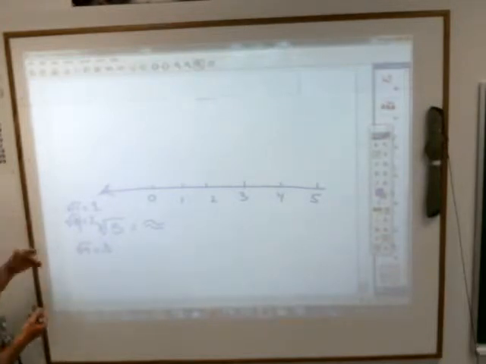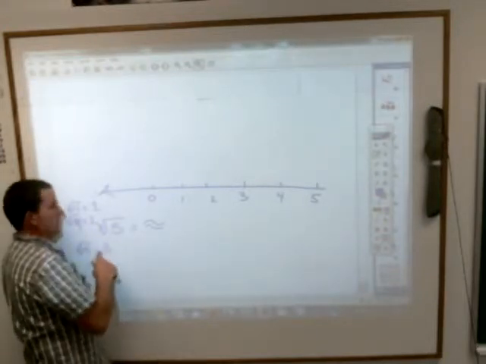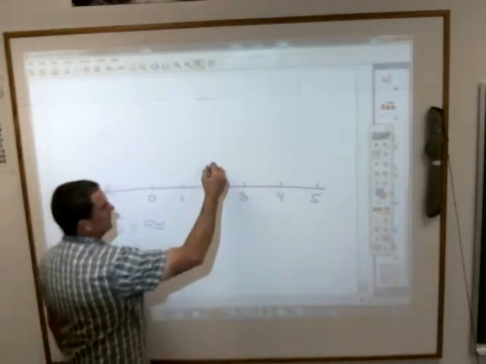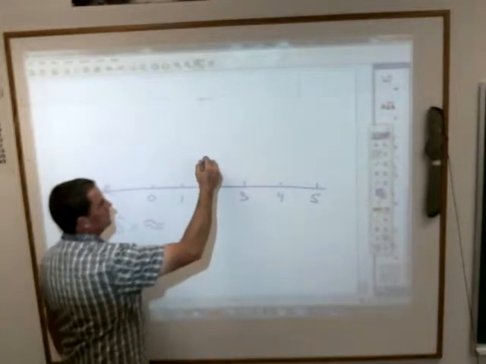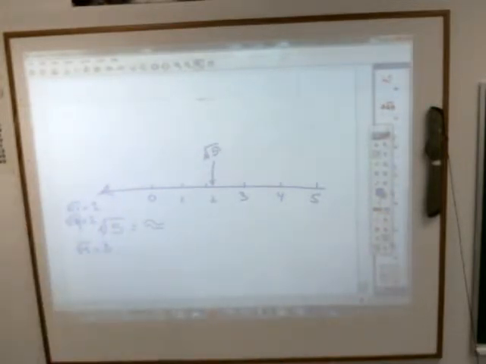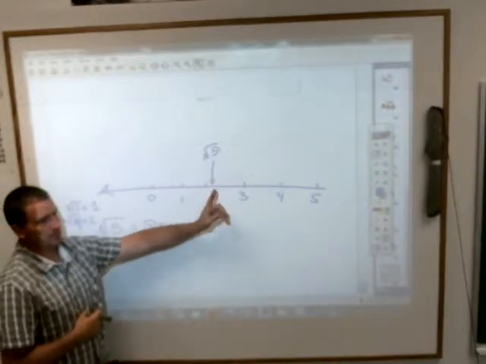2.5. Well, 2.5 is probably closer to 2 than it is 3, just because the square root of 5 is closer to the square root of 4 than it is the square root of 9. But the square root of 5 is going to fall somewhere in this general area. We can't pin it down exactly, but we can get awful close.